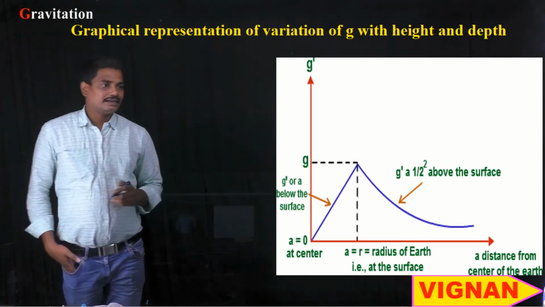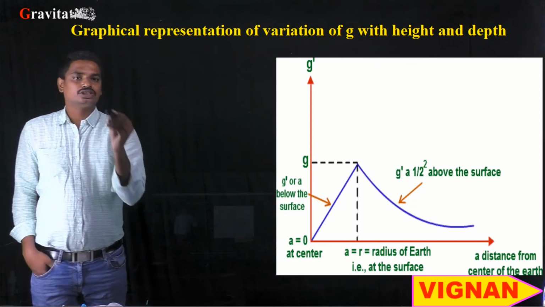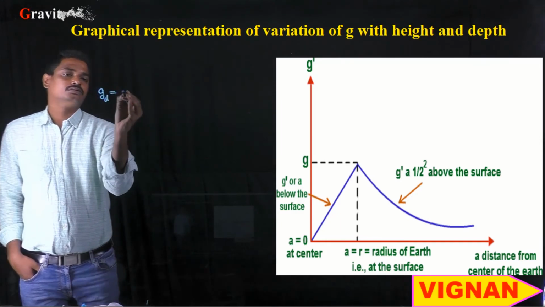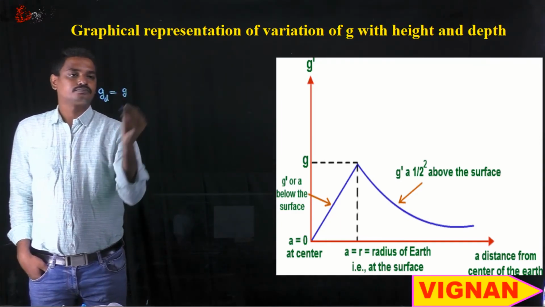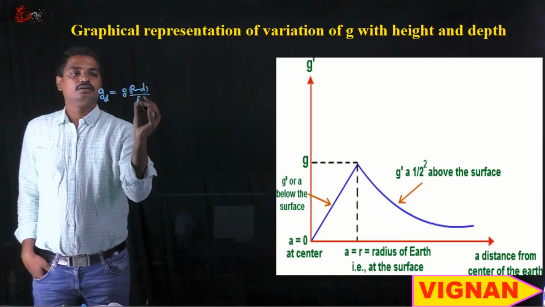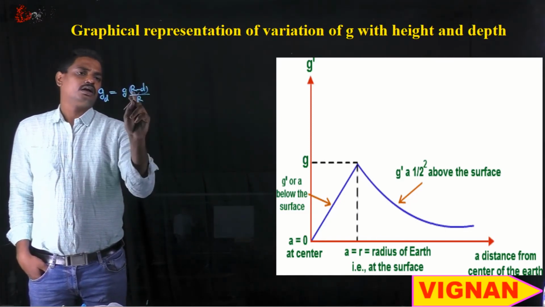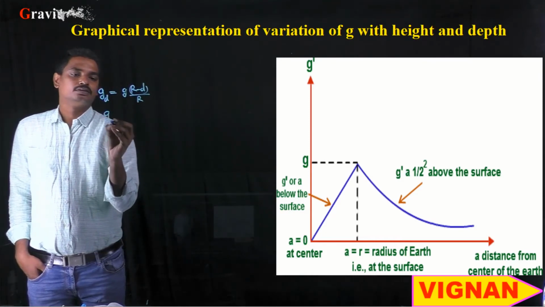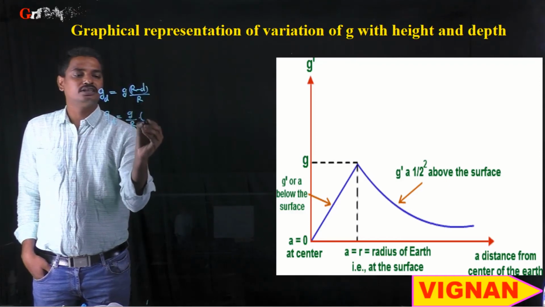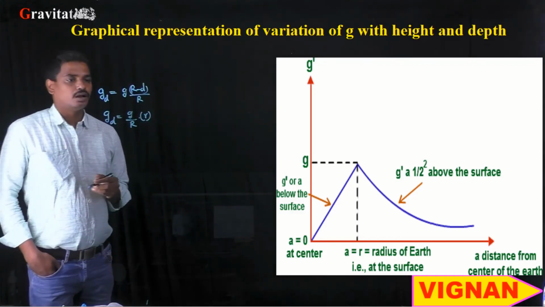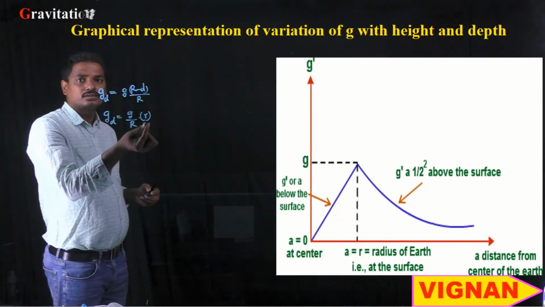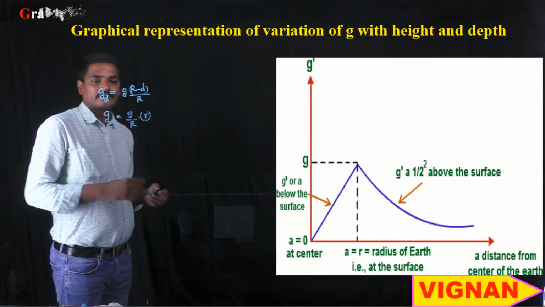So the mathematical expression for the acceleration due to gravity at a depth d is equal to g into (R minus d) by R. So here g_d is equal to g by R into (R minus d), and R minus d we can write as small r, where the small r represents the distance of the object from the center.